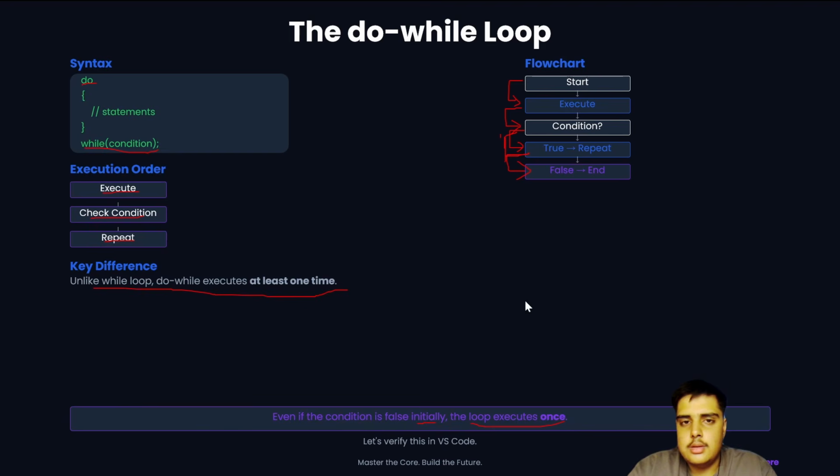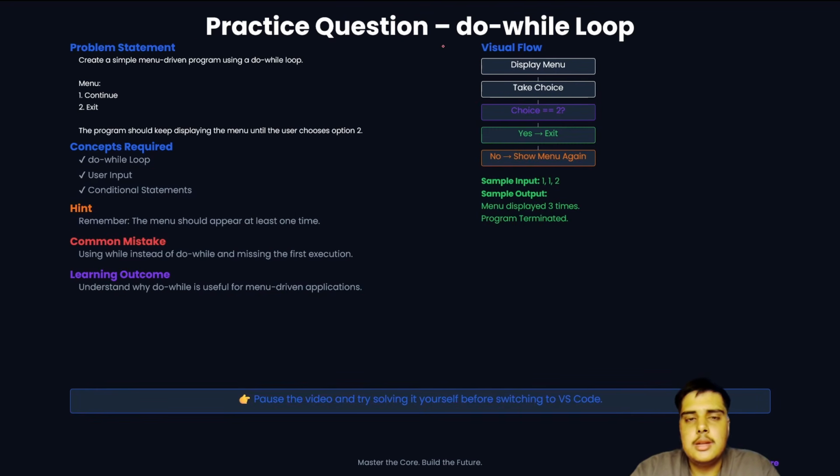So let's see the practice question and verify it in VS Code. Create a simple menu driven program using a do while loop. In the menu we have 1 for continue and 2 for exit. The program should keep displaying the menu until the user chooses option 2. The concepts are do while loop, user input, and conditional statement.